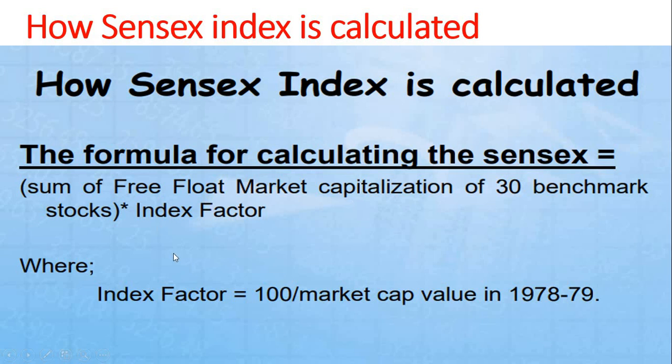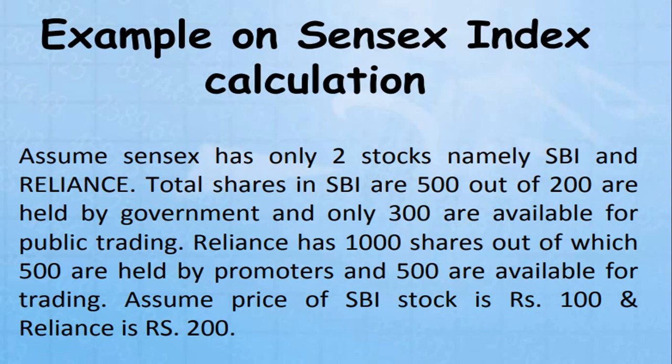This is the formula. Let us discuss once again the free float market capitalization of the 30 benchmark stocks. Take Soundarya group of institutions as a company: they have 1,000 shares, 500 shares easily accessible to the investors, and the remaining 500 they have kept with the government or promoters. Only those 500 shares can we consider for free float market capitalization, because they are easily accessible for investors to buy and sell, into the index factor. The index factor is equal to 100 divided by the market capitalization value in 1978.